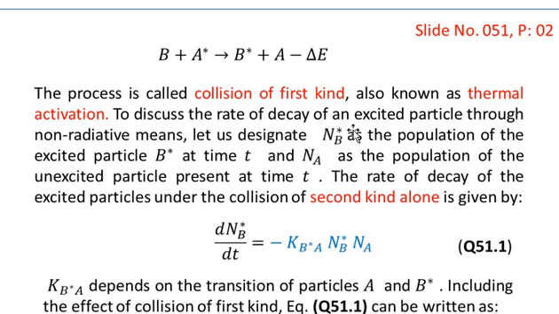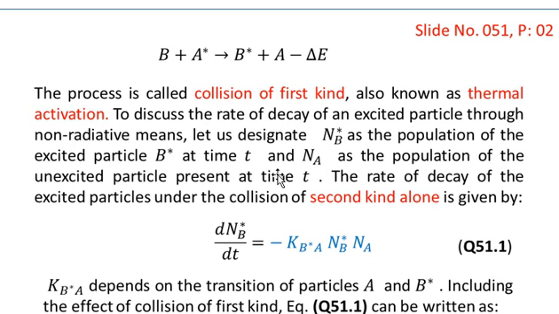To discuss the rate of decay of an excited particle through non-radiative means, let's designate NB star as the population of the excited particle B star at time t, and NA as the population of the unexcited particle present at time t. So now we are going to discuss the population of the excited particles, which is NB star, and the unexcited particle, which is NA.